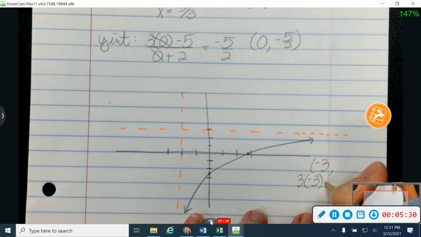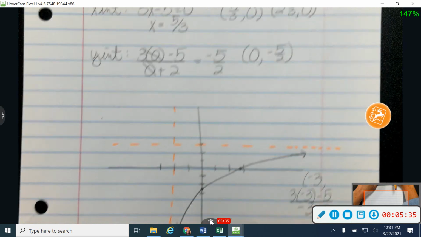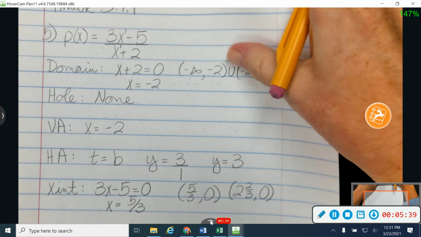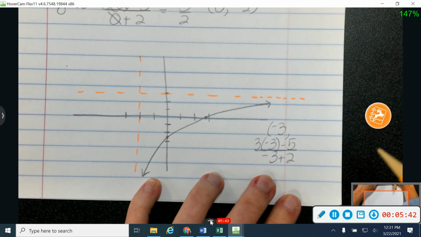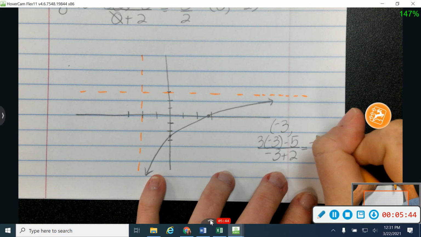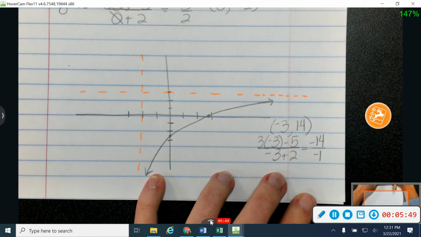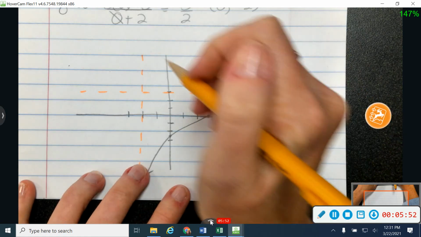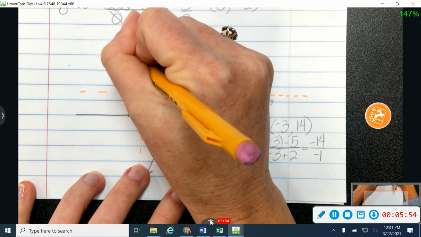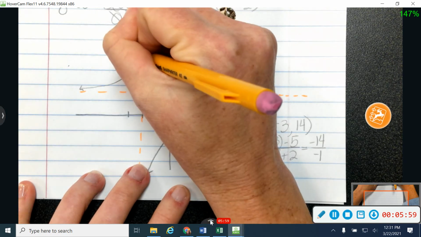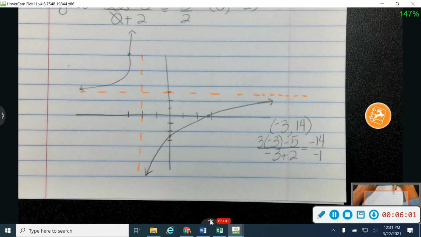So 3 times -3 minus 5 over -3 plus 2. So I took -3 and plugged it in for x back up here in my original function, all the way back up there at the top. So that's going to give me -9 minus 5, which gives me -14 over -1, so that's just going to give me 14. So I've got another point at (-3, 14), which is going to be kind of way up here, but at least it gives me something to attach my graph to. And so my graph's going to look a little bit like that, going towards my asymptotes without actually touching or crossing them.